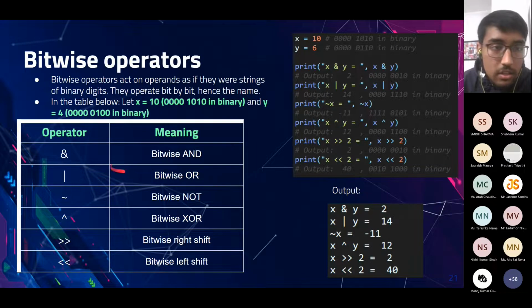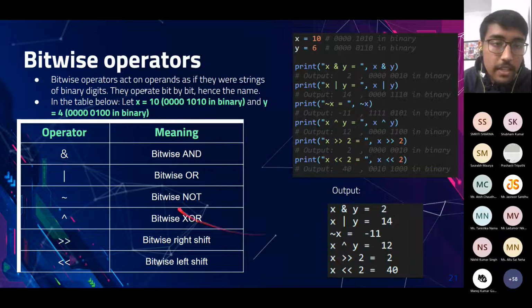The AND operator will help us to perform the bitwise AND of the two values. Let us take x as 10. The binary representation of 10 will be like this, and the binary representation of y, which has value 4, will be like this. If we perform the AND operation on it, we would have 2. You can see from here, if we perform bitwise AND on these two binary numbers, we would have value 2.